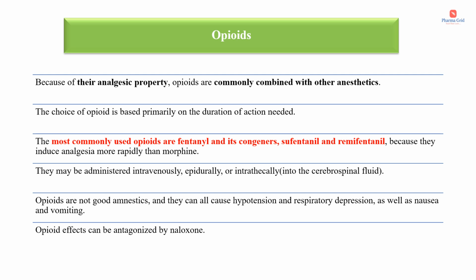They may be administered intravenously, epidurally or intrathecally. Intrathecally means directly into the cerebrospinal fluid. Opioids are not good amnestics and they can all cause hypotension and respiratory depression as well as nausea and vomiting. Opioid effects can be antagonized by naloxone.